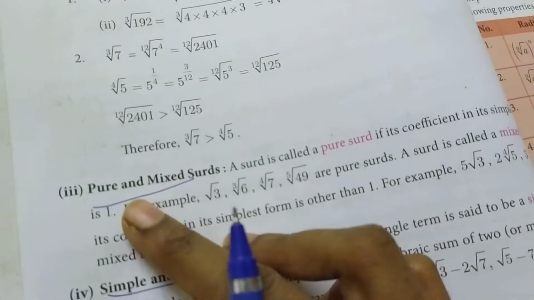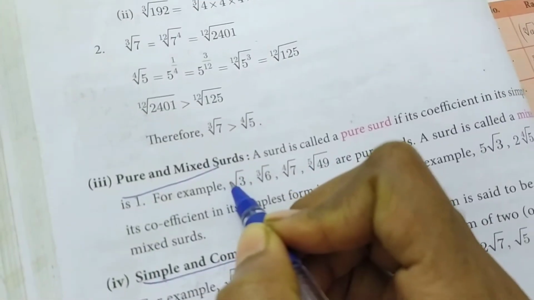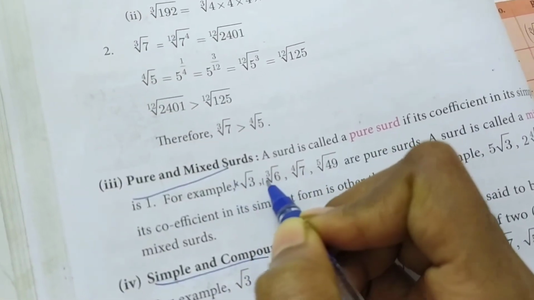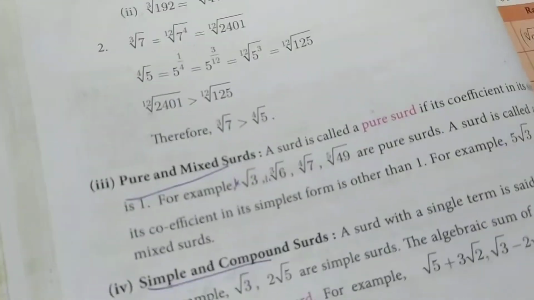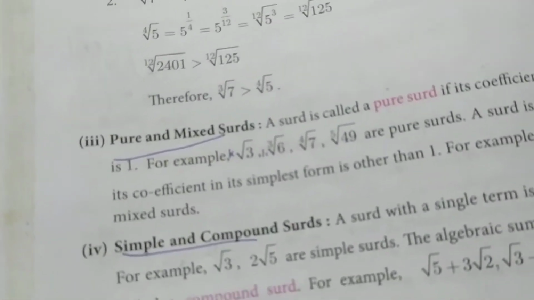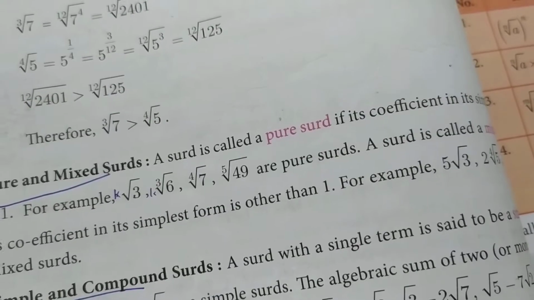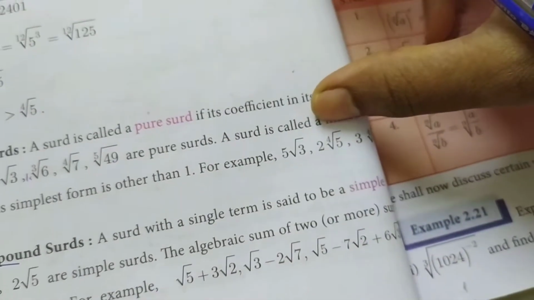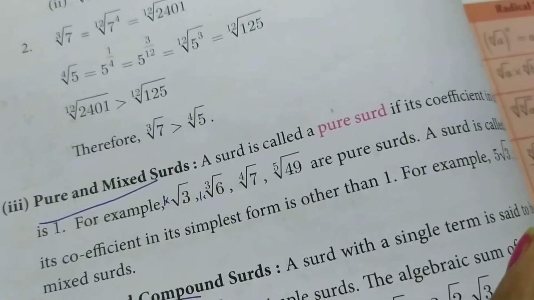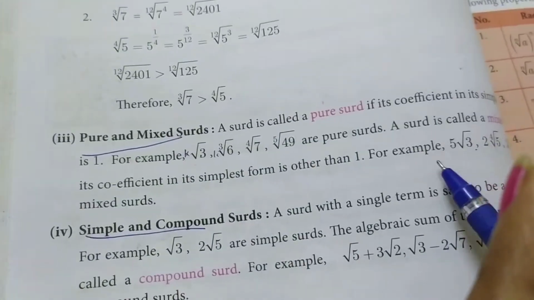Okay, so in this place, pure and mixed surd. Pure and mixed surd means in this place we are having 1 into root 3 only, in this place 1 into root 6, in this place 1 into root 7. So we are having only multiply with 1. If you are having multiply with some other number, that is called a mixed surd. If you are having 5 into root something, 2 into root something, that is a mixed surd. A pure surd means multiply with 1 alone. Mixed surd means multiply with more than 1,